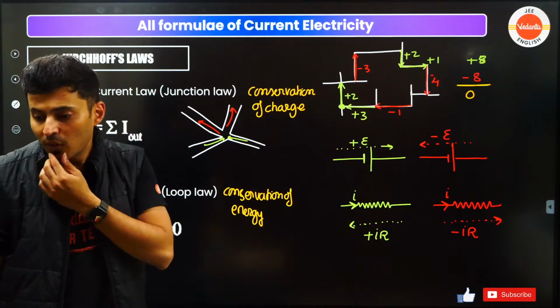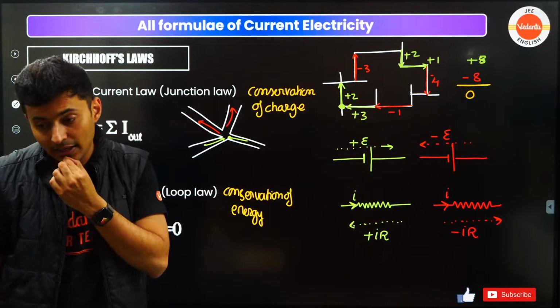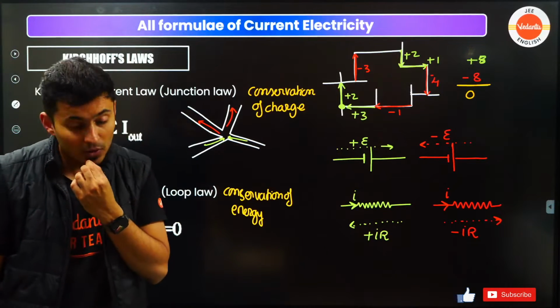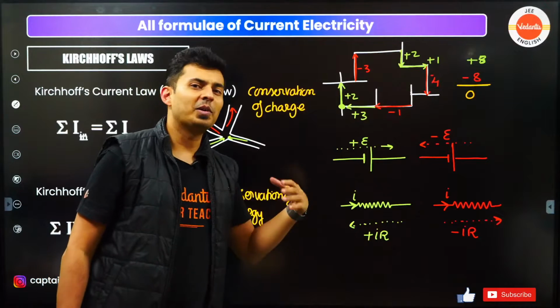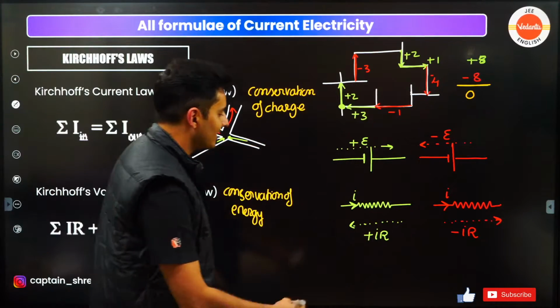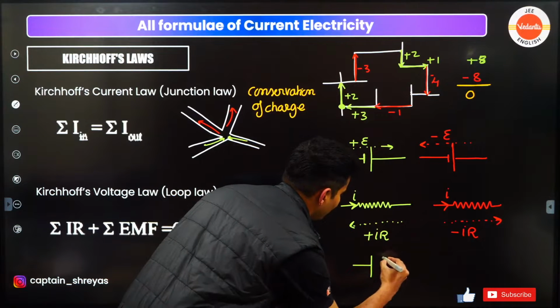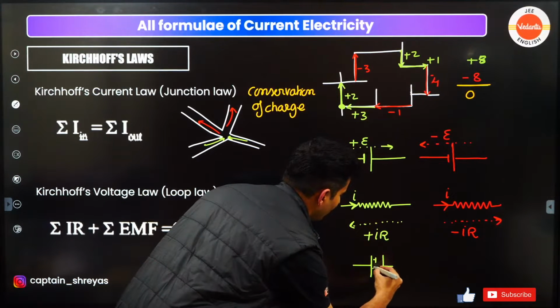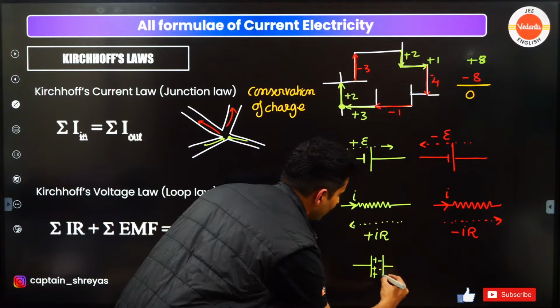Okay. So can we use Kirchhoff's law when there are electrical components like a diode? Yes, you can use it even when diodes are there, even when inductors are there, even when capacitors are there. So for example, if a capacitor is there, this is the positive plate, this is the negative plate.